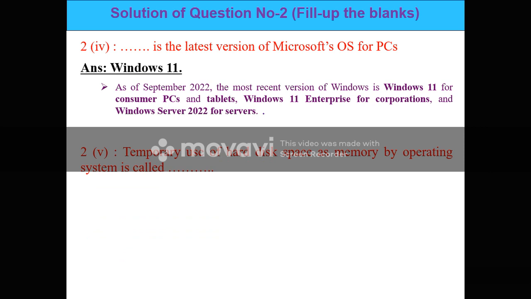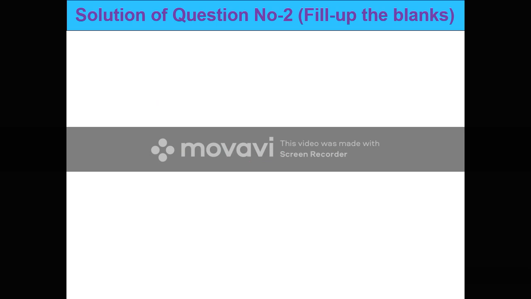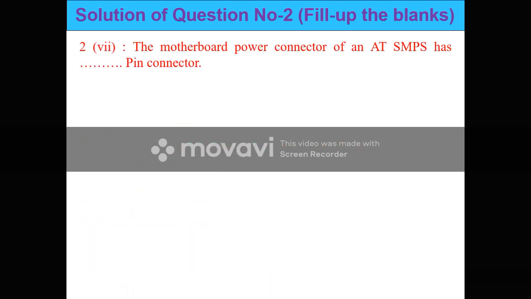Temporary use of the hard disk space as a memory by the operating system is called swap storage. Next, AGP stands for bus interface. Next, the motherboard power connector of an ATX SMPS has 24 pin connectors.